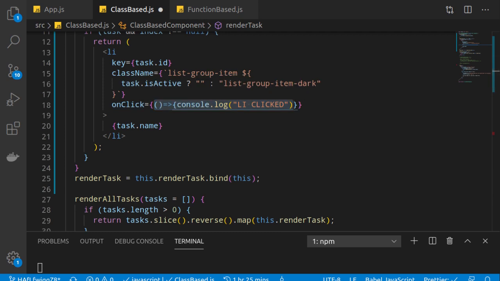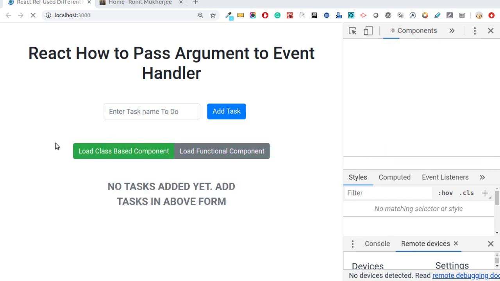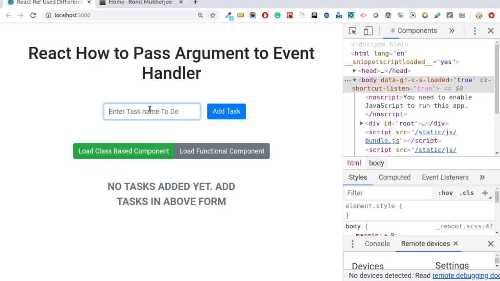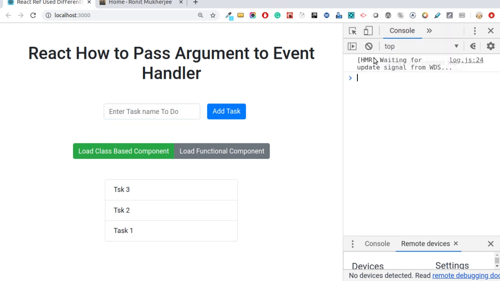Now if we go back to our browser, let me quickly save the code first. The browser will reload. Okay, great. Now let's quickly add a task here: task 1, task 2 and task 3. We have added 3 tasks, and let's go to the console. Now if we click this, we should see that particular console log. Great. So now you understand how we can add an event to a React element.